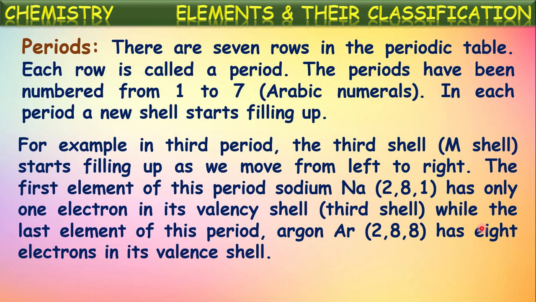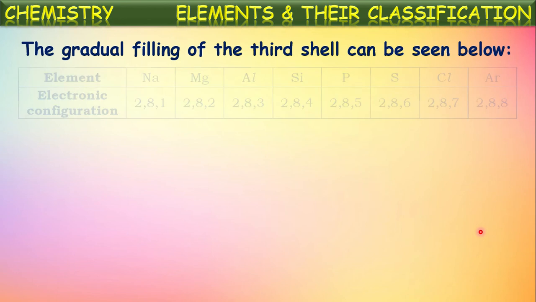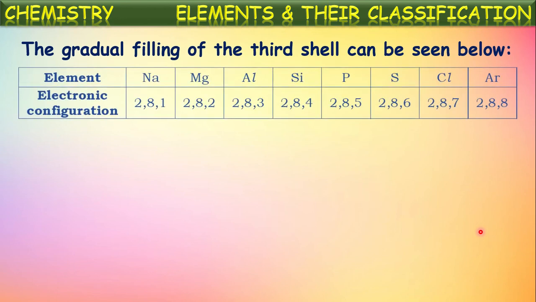For the extreme left element, sodium, it has only one electron, as well as argon, which has 8 electrons in its third shell. The gradual filling of the third shell can be seen here. See, in this way the third shell is being filled in the third period elements.